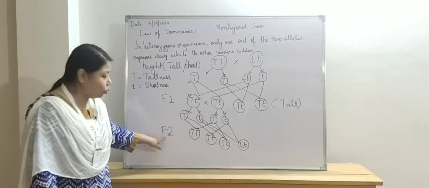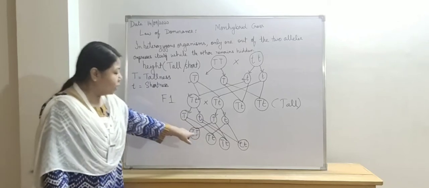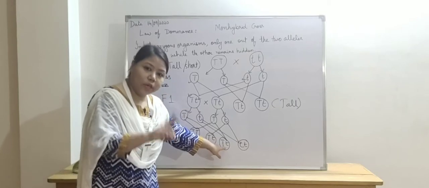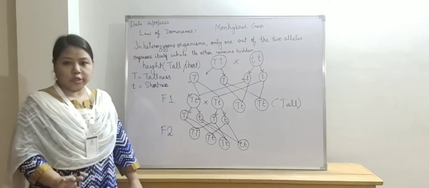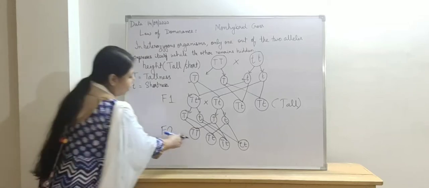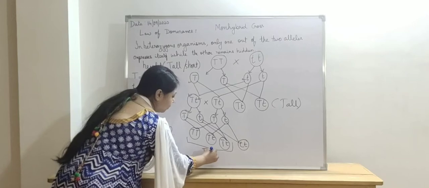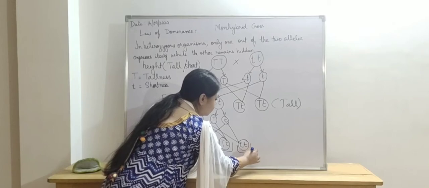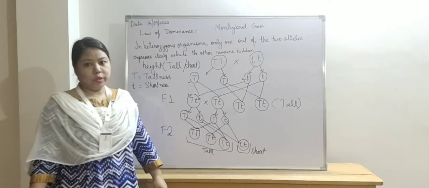Similarly, in F2 generation, what happened? In the first plant, both the alleles are tall. In the second plant, one tall and one short. In the third plant, one tall, one short. And in the fourth plant, both are short. Yes, both the alleles are short. Now, it was found that the first 3 plants were tall and the fourth one was short. Yes, the height of the fourth plant was short.